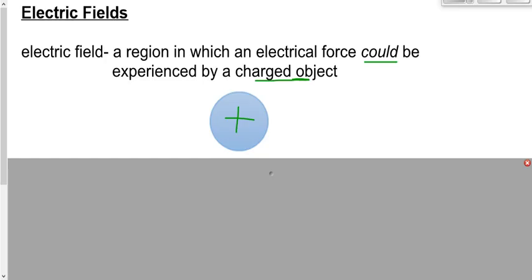Okay? Now, if we take away that other little charged object that could experience the force, it doesn't mean there's no force, or that the influence of the thing that's causing it all disappears. There's still a field there. The electric field is a concept that helps us understand what's going on around this producer when there's something there to experience it, or when there's something not there to experience it. If there's something there, there's a force. We could experience a force if we put a charge there. But even if there's no charge there, there's still something.